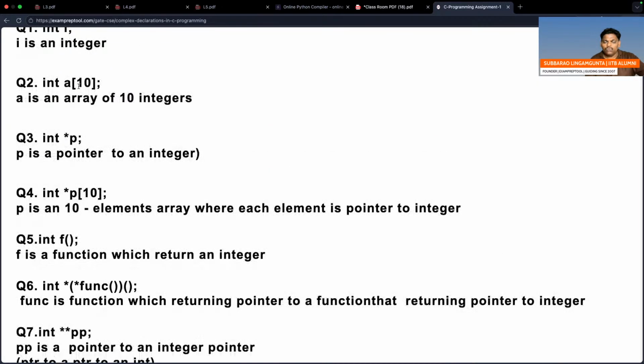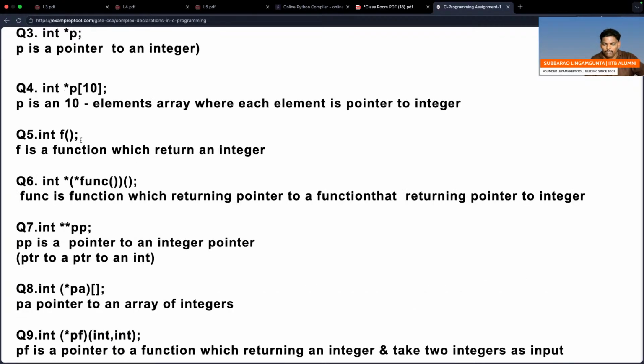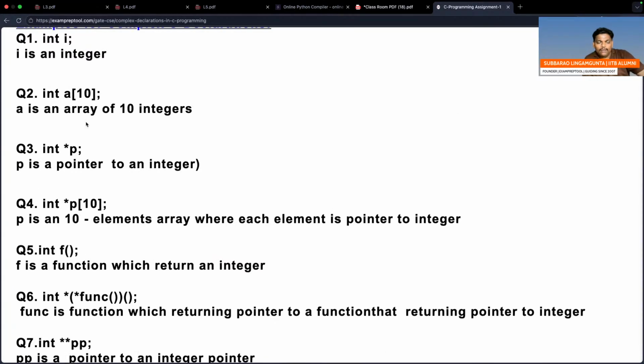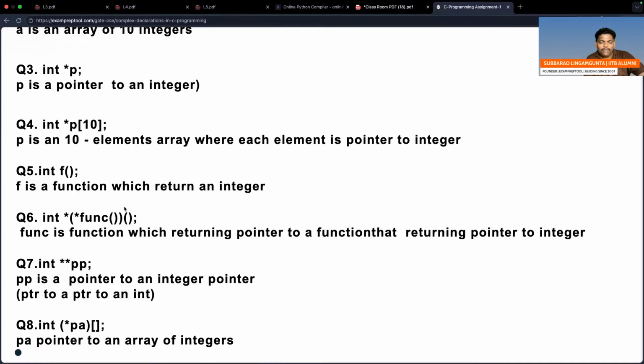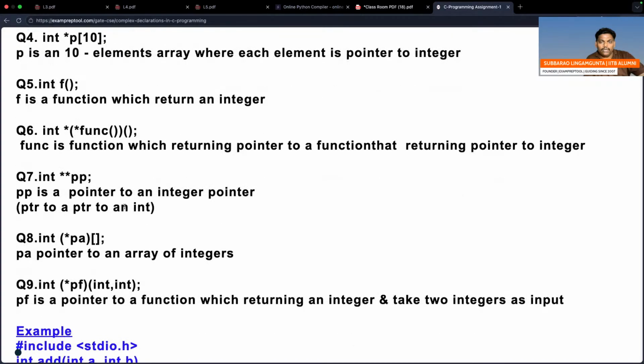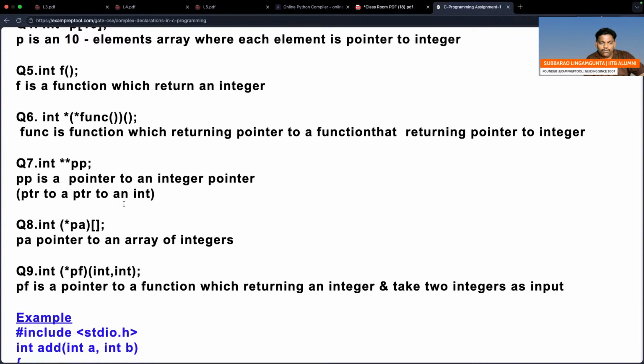Simple. Question number 2: A is an integer data array. Question number 4: P is an integer pointer array. P is an integer pointer array, right? A is an integer data array, right? I think question number 4 is also completed. Can you go to question number 5?